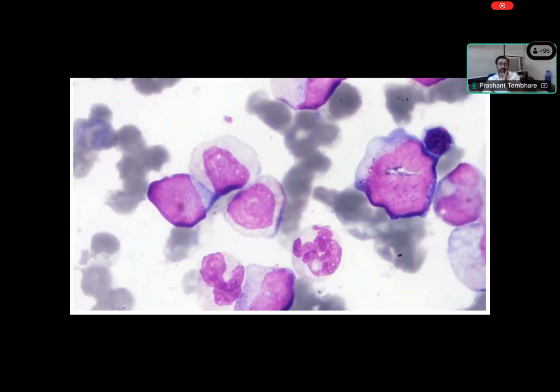Again, you can see some of the cells showing abnormal maturation, right? And this population, what is this cell? N:C ratio.